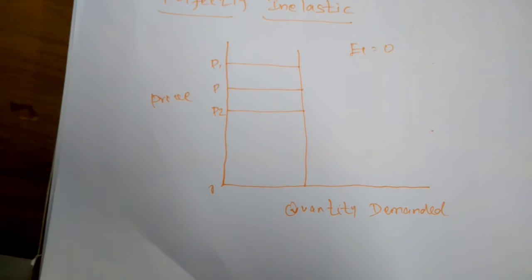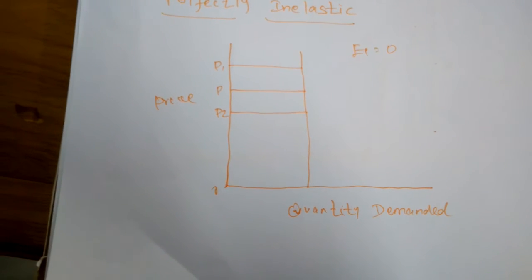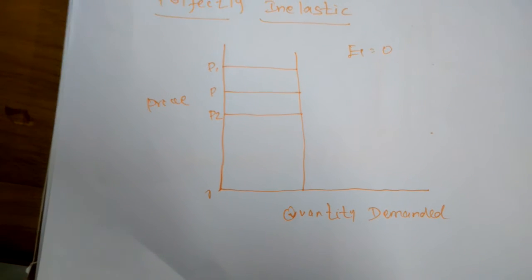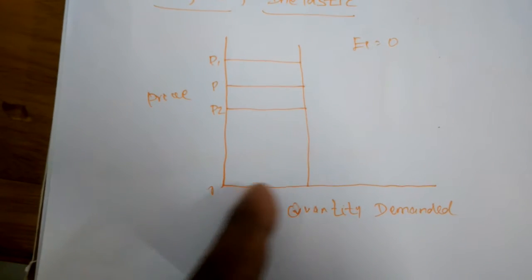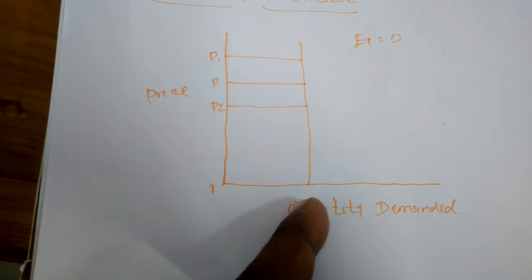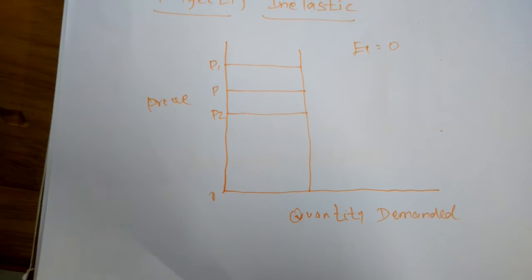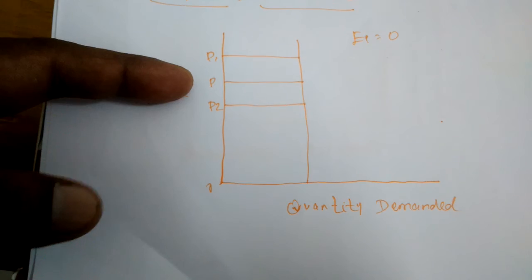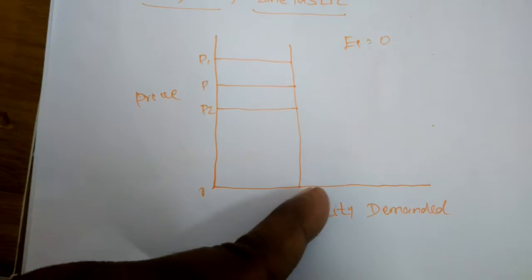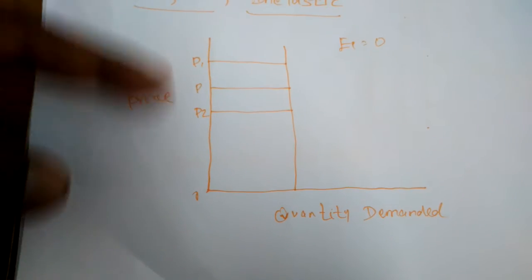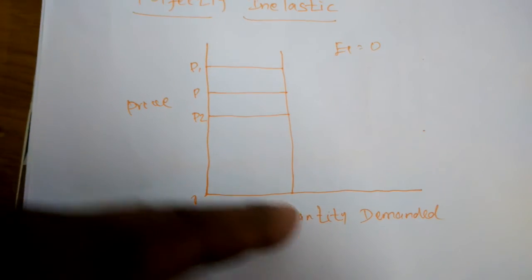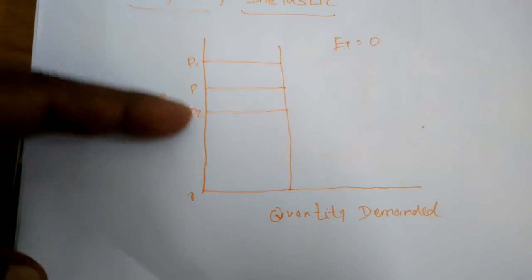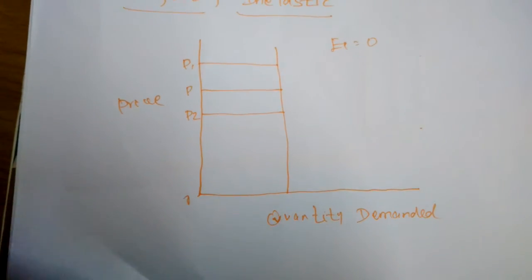So when there is no change in the demand for a product due to the change in the price, then the demand is said to be perfectly inelastic. Inelastic means there is no change in the demand for that commodity, even if the prices increase or decrease. When the price is OP, the demand curve is the same. When the price is increased from OP to OP1, the quantity demanded is the same. After that, the price is increased from OP to OP2, and the quantity demanded is not changed.